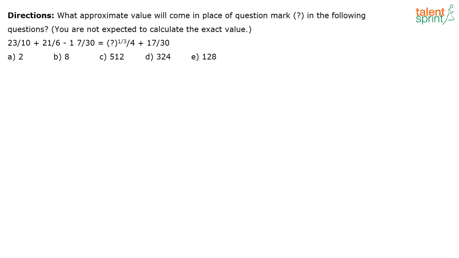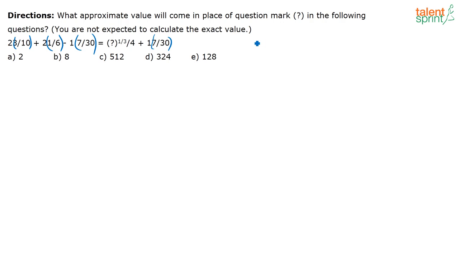Ram Teja is giving me the answer as option D. Good. Vidya, Lakshman, Shreyasi. Actually, okay, this question, sorry, the way they have typed it is not very clear. This has to be 2 3 by 10. I'll just rewrite the question. See, it has to be 2 1 by 6, 1 7 by 30. I think they have missed out the spaces there. Sorry about that. This has to be 1 7 by 30.